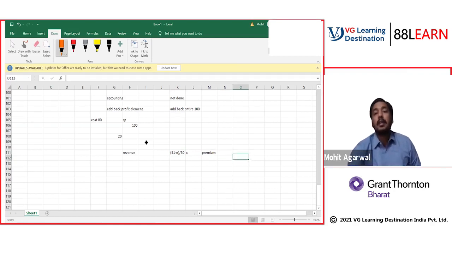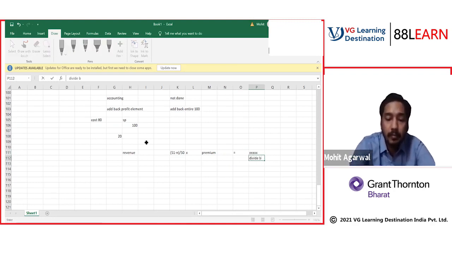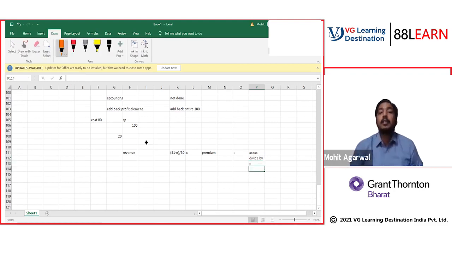Whatever the result, this will be divided again by n. N is the number of years in the lease. This particular amount will be given as a deduction for each year to the trader, the one who is paying.